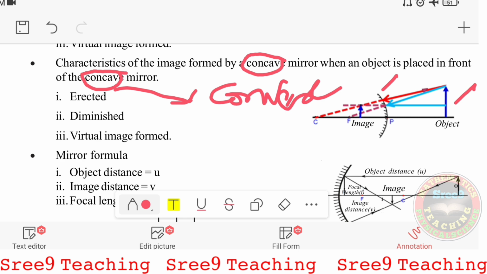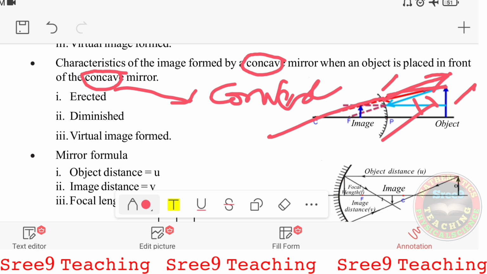A ray is coming from the tip of the object, and it is reflected back along the same direction, traveling through the center of curvature inside. Another blue ray, appearing to pass through the focus, gets reflected parallel to the principal axis.